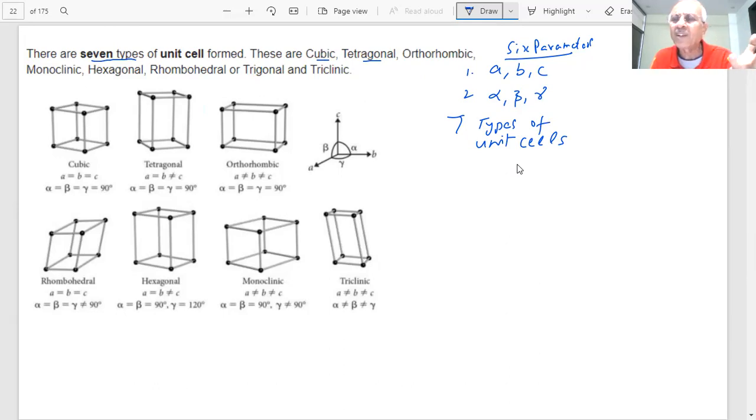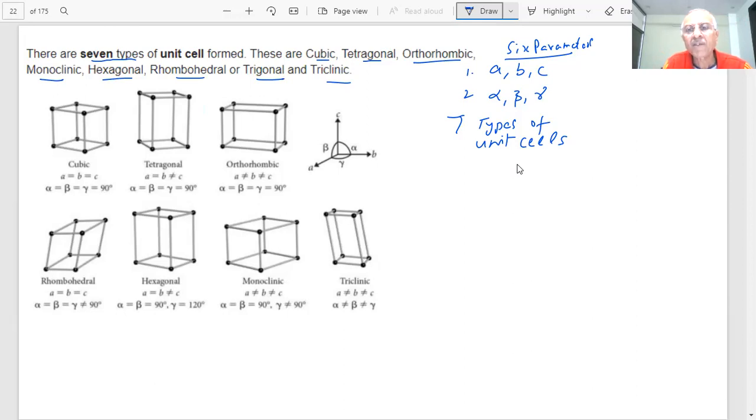You have seen these values in inorganic chemistry. They exist in the cubic unit cell, tetragonal, orthorhombic, monoclinic, hexagonal, rhombohedral or trigonal, and triclinic. These are the 7 types of unit cells, and we have shown them in the picture, student.